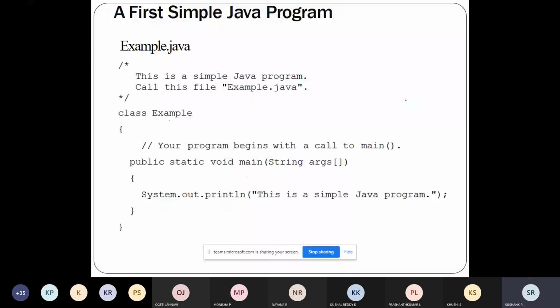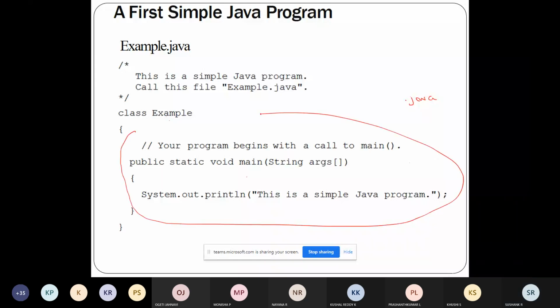And also all your program or your logic, all your code must be inside the class. In Java, all the code must be within the class. In C++, you write some class A, and here you write some main function.